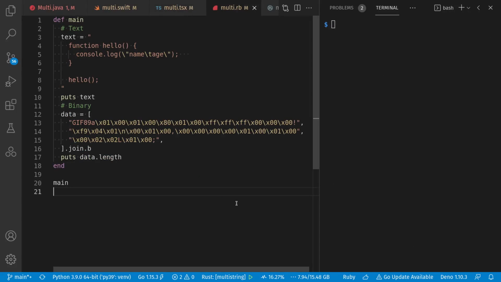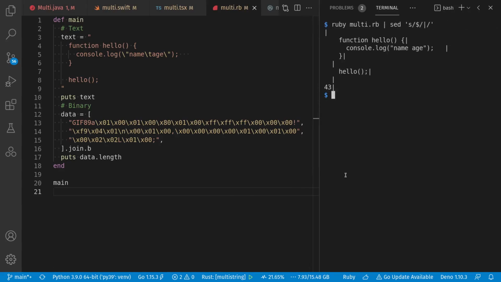Let's look at Ruby next. Ruby is the first language we look at today that just simply lets you make strings with new lines inside of them. We can also use strings for binary data, and I chose to make an array of them and join them before converting to bytes here, instead of using concatenation operators. Let's run it. Works as expected and happens to retain indentation and trailing whitespace.